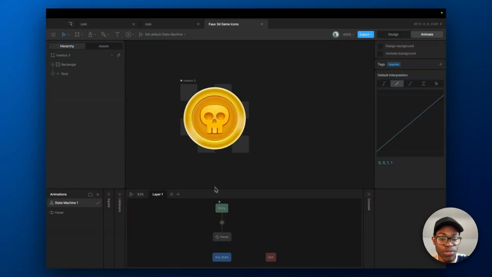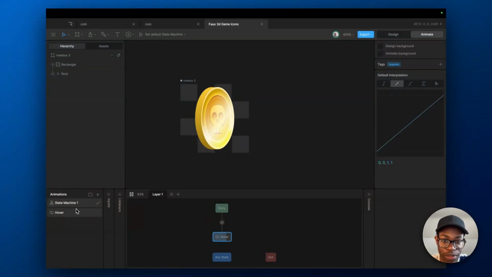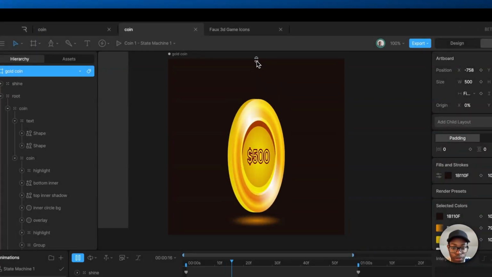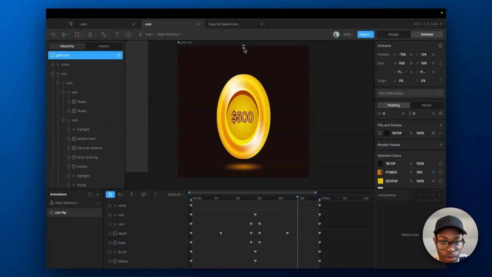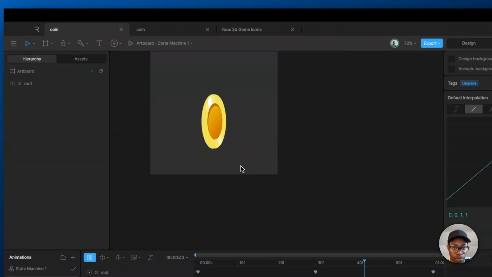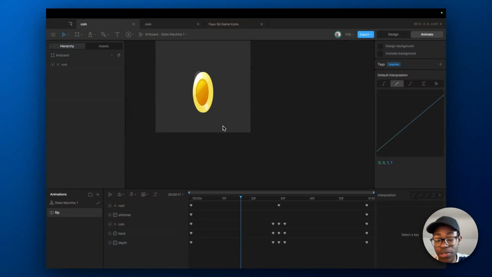In this video, I want to show you these examples. So this is an example of a 3D icon in Rive. This is another one I worked on. And this is another one again that I worked on. I've been iterating on 3D icons for a while now in Rive, and I just want to share with you what I've learned so far and how you can make 3D stuff in Rive.